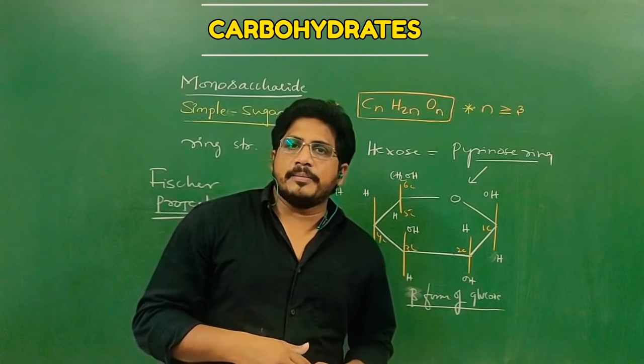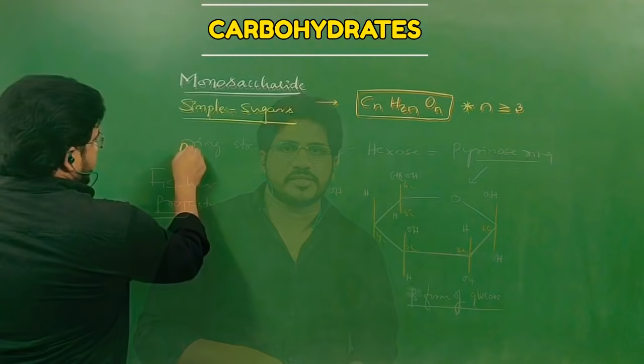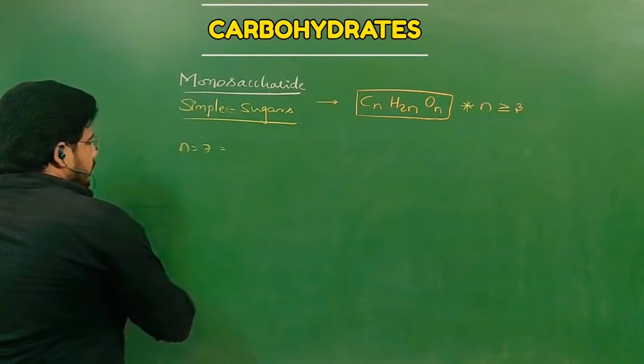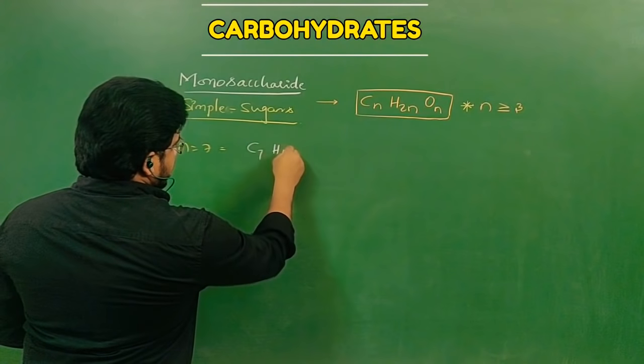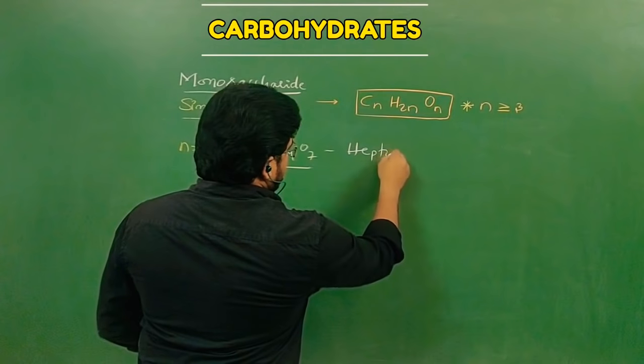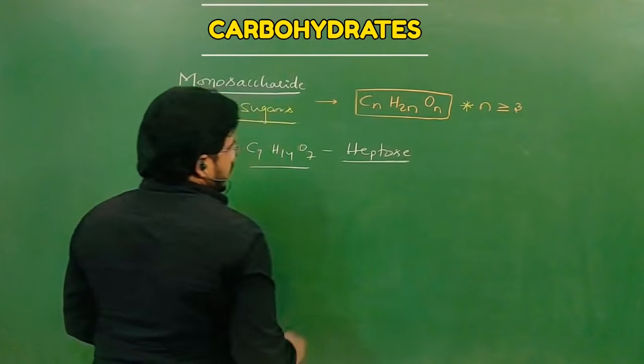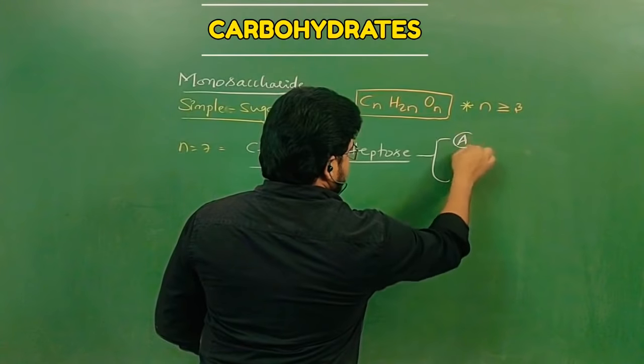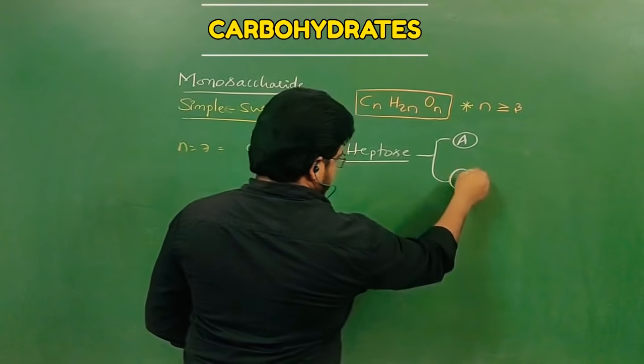Other than this, carbon number 7 is present. Let us discuss and finish. N is equal to 7. Then the formula is C7H14O7. This is called heptose. Heptose may have an aldose sugar or a ketose sugar.